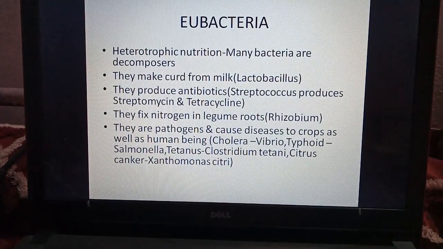An example is cholera. It is produced by Vibrio cholerae. Typhoid is caused by Salmonella typhi. Tetanus is caused by Clostridium tetani. And citrus canker, which is a disease of lemon, is caused by Xanthomonas citri. You might have seen spots on lemon. They are a type of cancer.